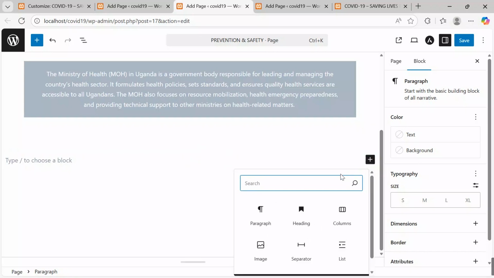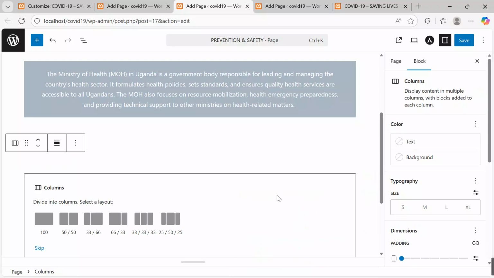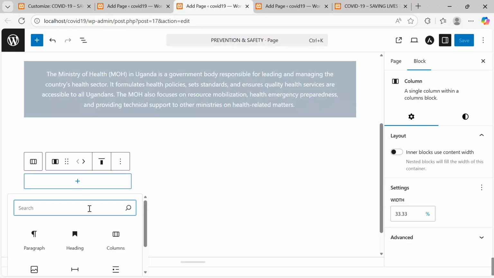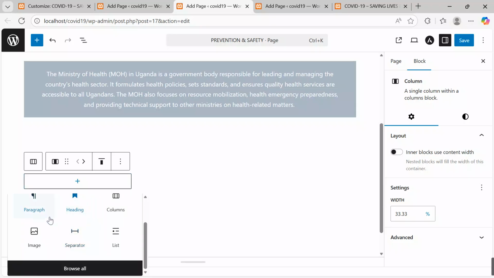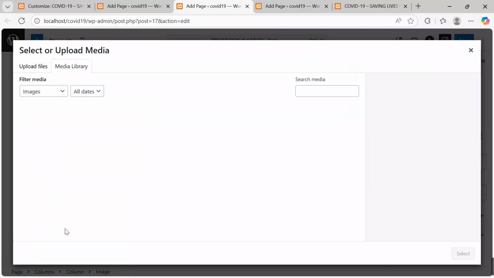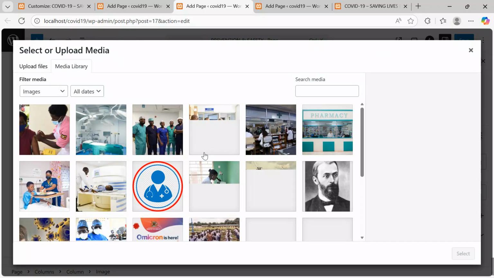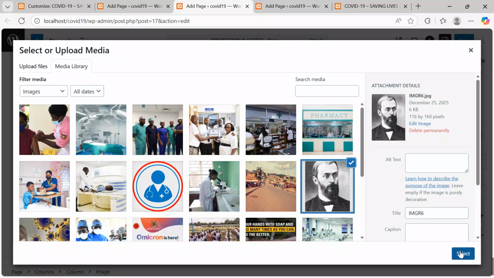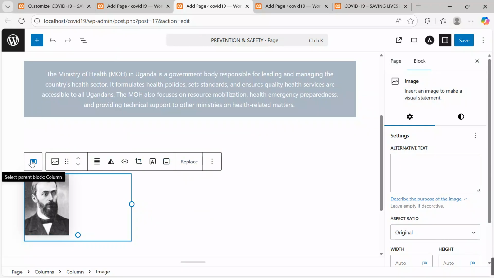This block is over here. We are going to take our columns. Let me take this. Yes. So I want to put a simple image here. Let me put an image for the founder, or someone that discovered this pandemic, Mr. Dimitri. Click onto him, click select. When I click select, I'll come here.